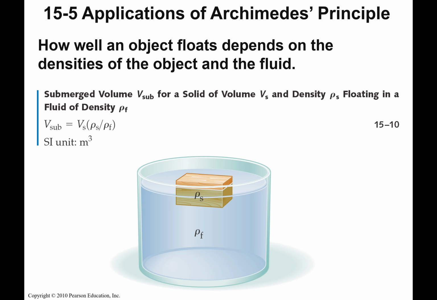Okay, so this is relating the density of the substance that's floating compared to the volume. So it's saying that for the submerged amount, that's going to be equal to the volume of your solid times the density of your substance or your solid, divided by the density of the fluid. And so this is going to tell you the volume of this part that is submerged in the water.